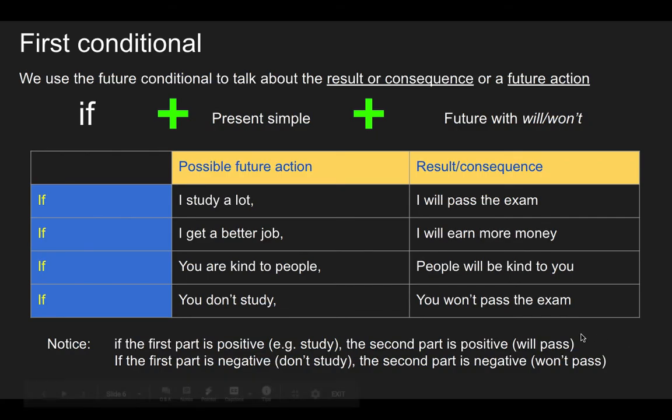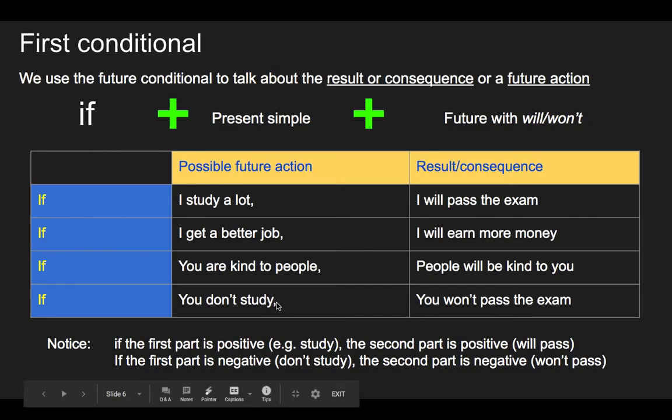And final thing, notice how we usually put a comma after the first part of the phrase, the if clause we call it. If you don't study, comma, you won't pass the exam. But it is also possible to change the order.